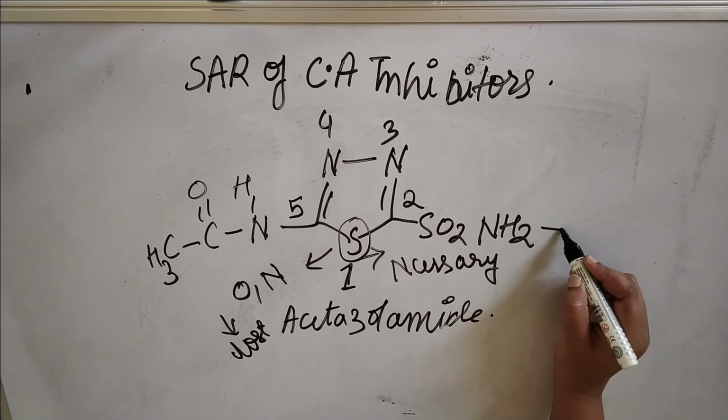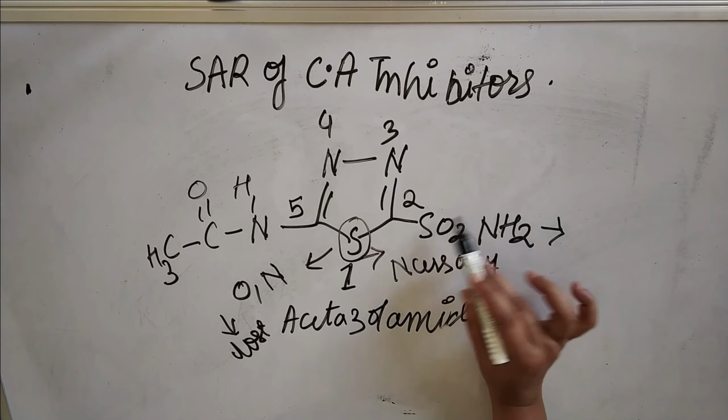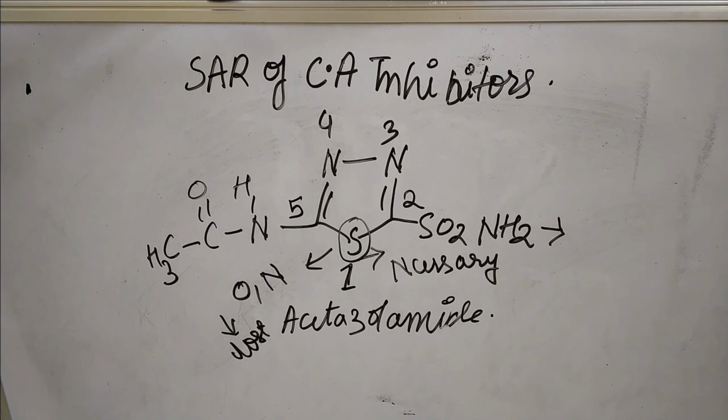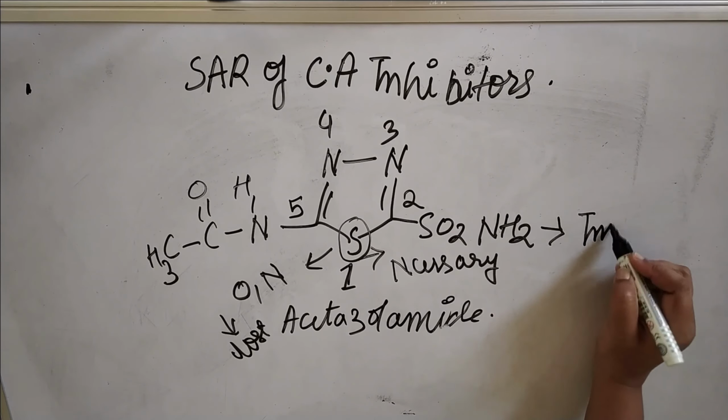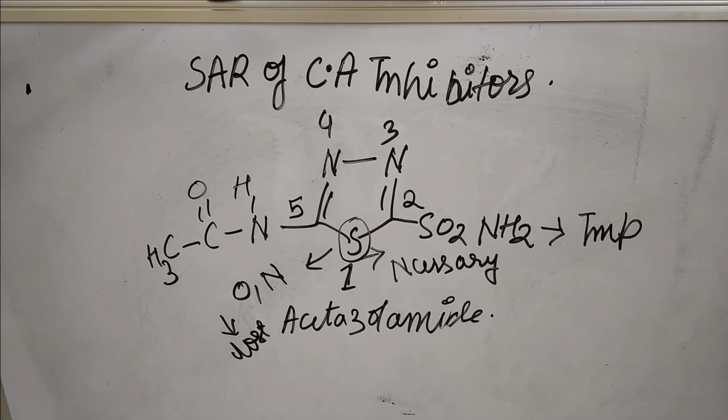Next is the presence of sulfoamyl group at second position, that is SO2NH2, which is important for diuretic activity. If you replace this sulfonamide derivative or SO2NH2 group, the activity will diminish.